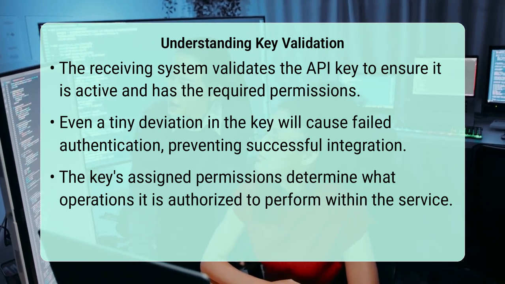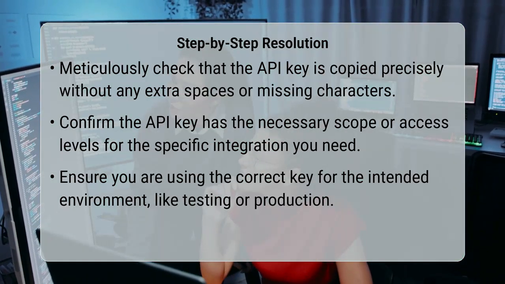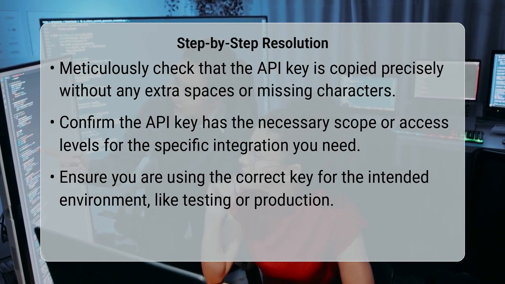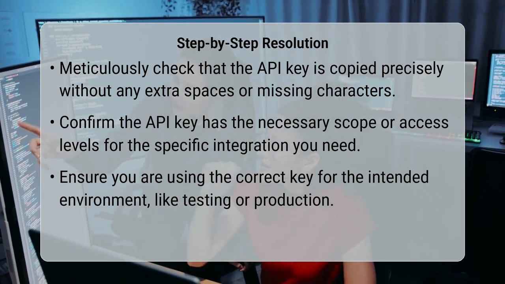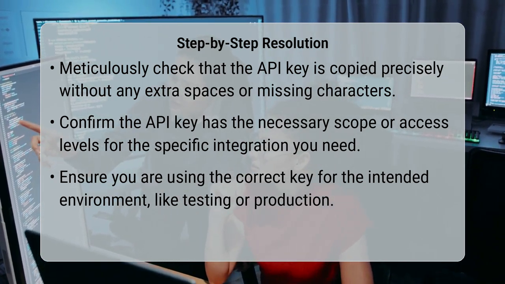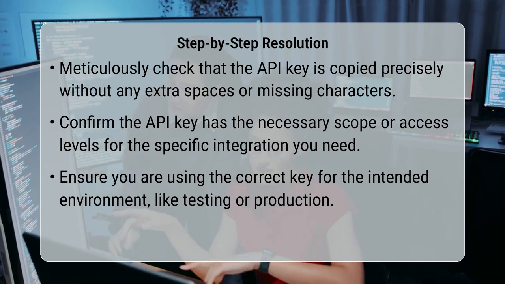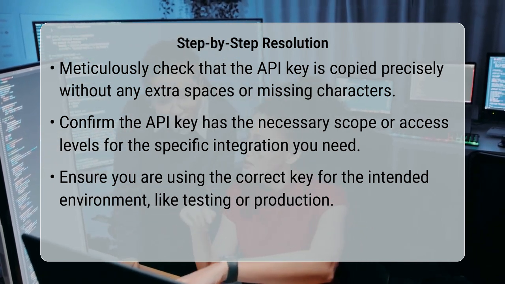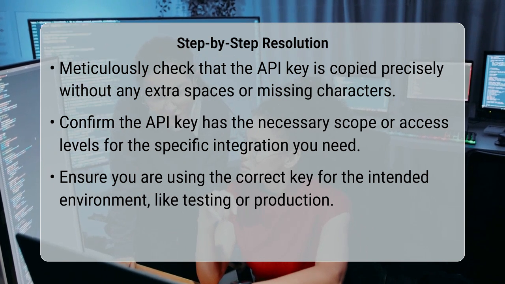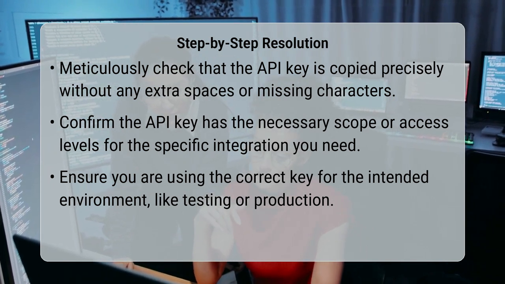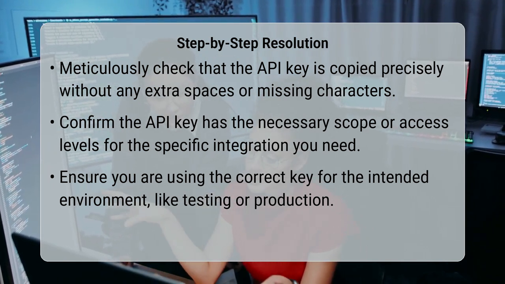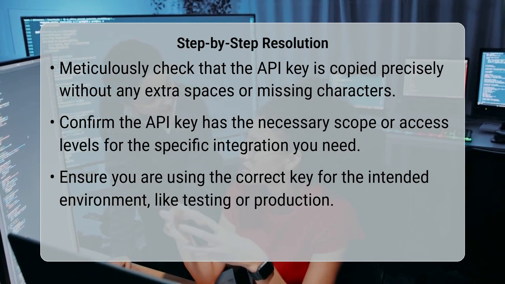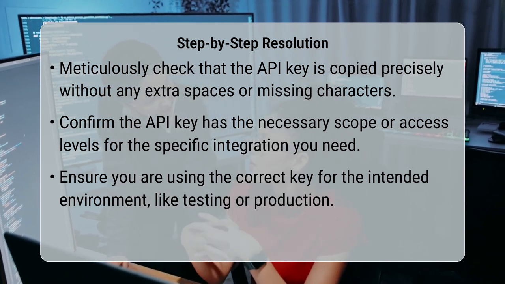To troubleshoot effectively, start by meticulously verifying that the application programming interface key is copied and pasted exactly as provided, with no extra spaces or missing characters. Next, check the key's permissions within the service where it was generated. Ensure it has the correct scope or access levels required for the integration you are attempting.